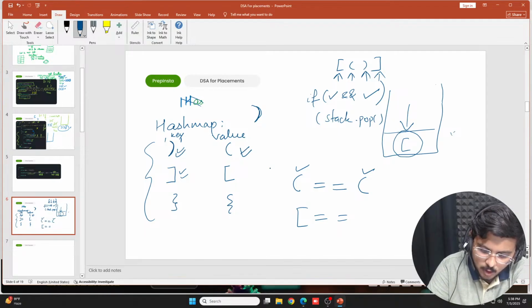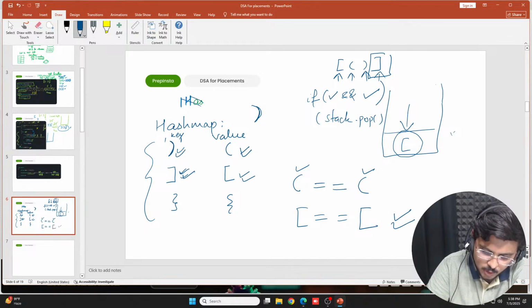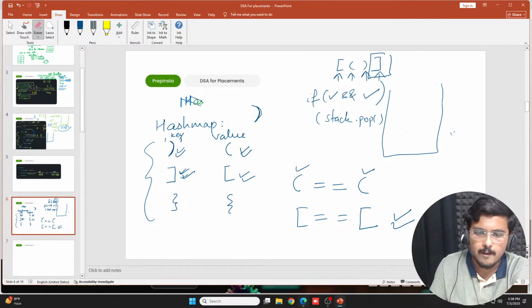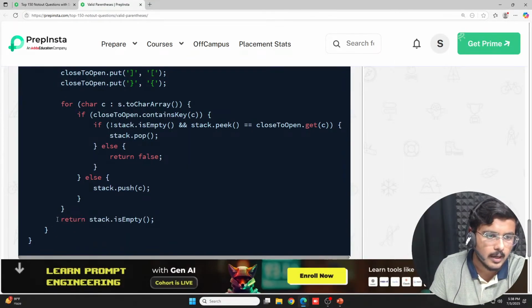I wrote it. Now the key that we were having was this. For this key, this square closing bracket, the value is the opening bracket. This condition becomes true. Again, stack dot pop happens. I'll remove it. Now I'll go ahead, I'll check return stack dot is empty. So if stack is empty, it would return true. If it is not empty, it would return false.